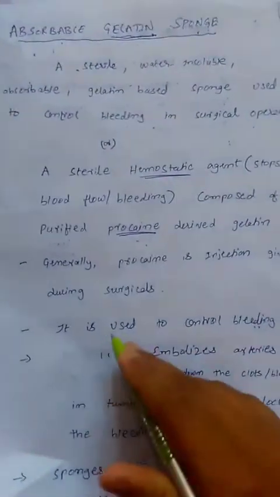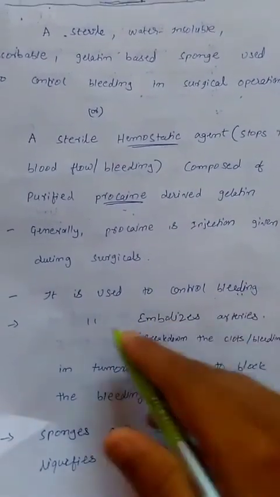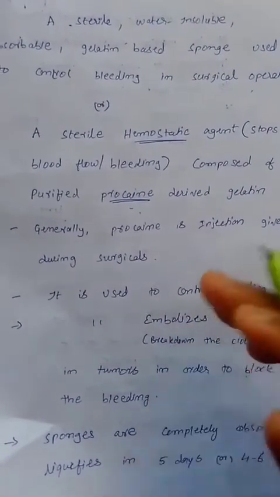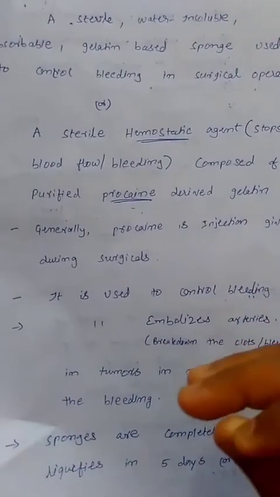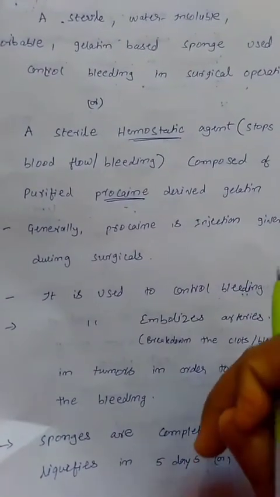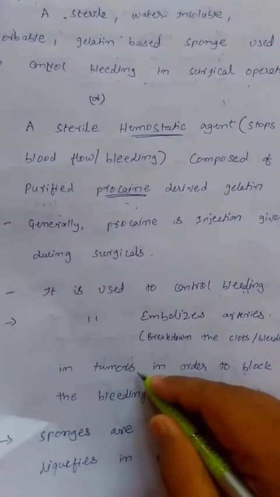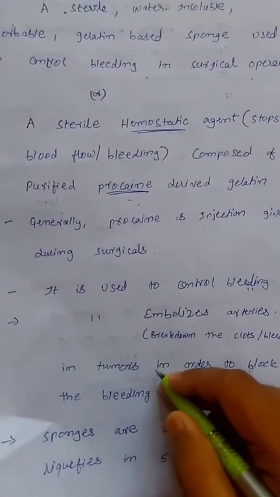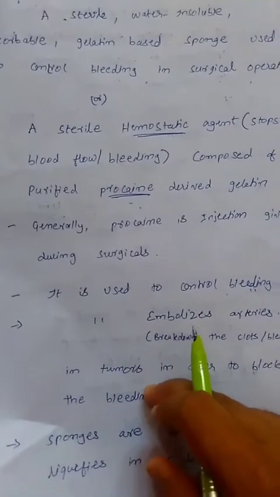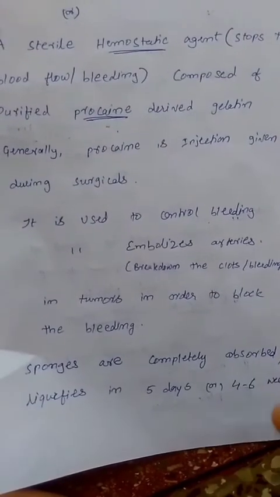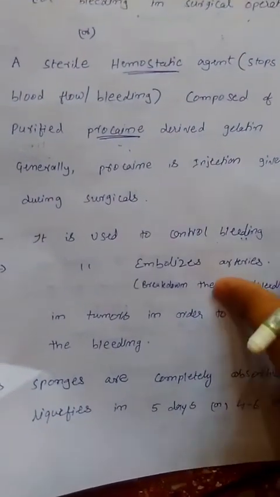Okay, these are used to control the bleedings. These are used to embolize arteries. Embolize means which may break down the blood clots or bleeding into small pieces. It breaks down the molecules. And it is also used in tumors. Tumor is nothing but cancer. In cancer cells, it may block the bleeding. Generally, these gelatin sponges are absorbed in 4 to 6 weeks.